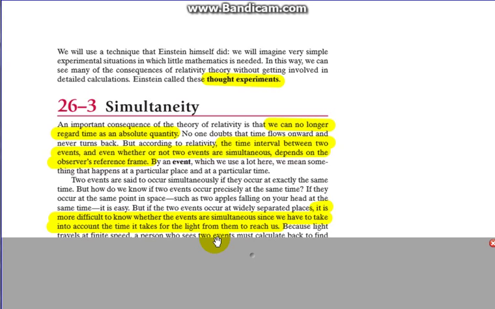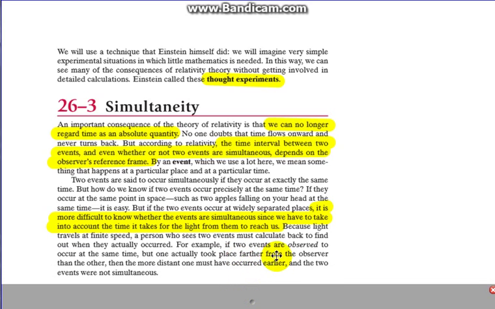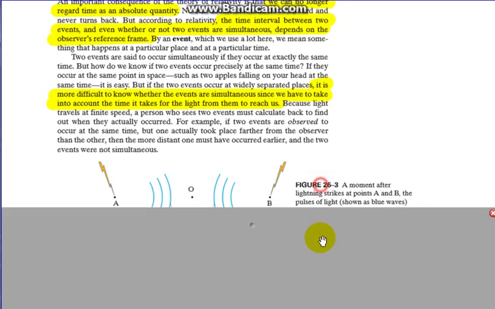And in fact, anything you look at in the sky, you're actually looking at the past, because you're getting that light, but of course that light had to travel a large distance. Because light travels at a finite speed, a definite speed, a person who sees two events must calculate back to find out when they actually occurred. For example, if two events are observed to occur at the same time, but one actually took place farther from the observer than the other, then the more distant one must have occurred earlier, and the two were not simultaneous.